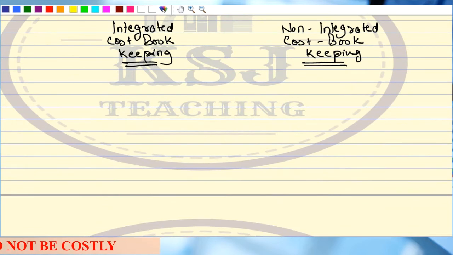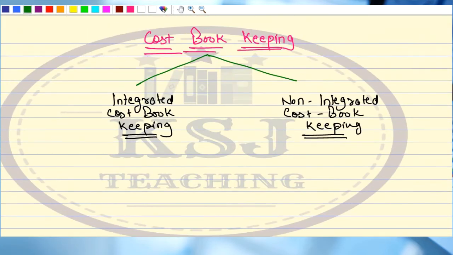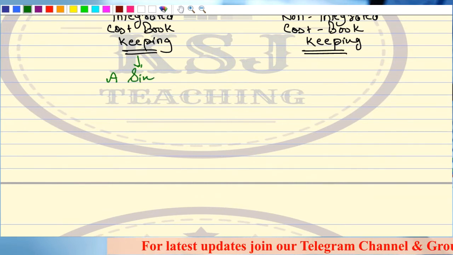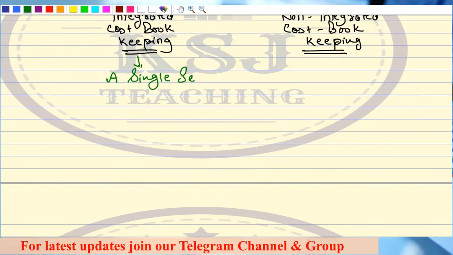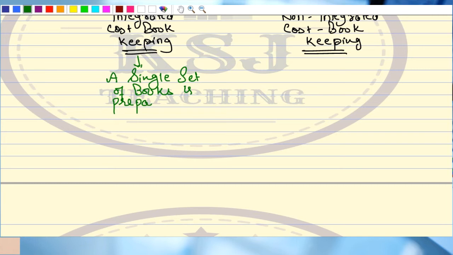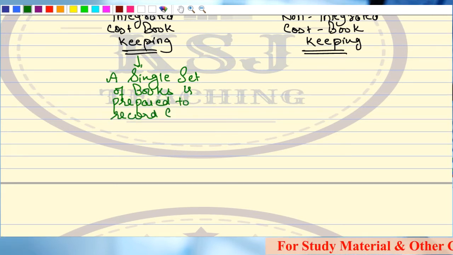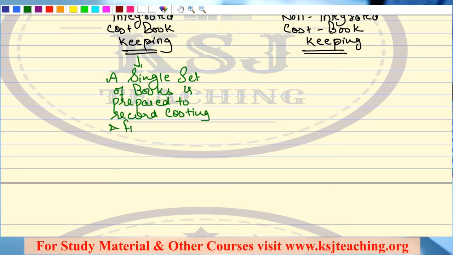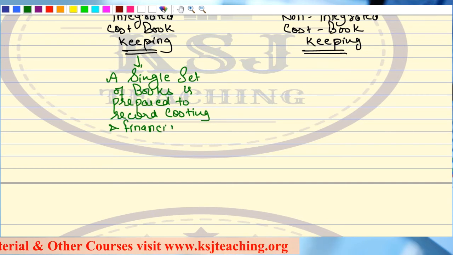Sir, what is integrated cost bookkeeping? Simply put, in integrated cost bookkeeping, a single set of books is prepared to record costing as well as financial transactions.